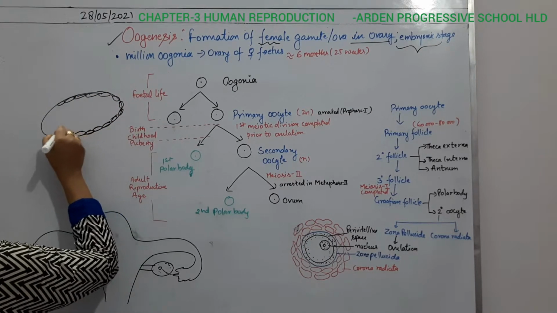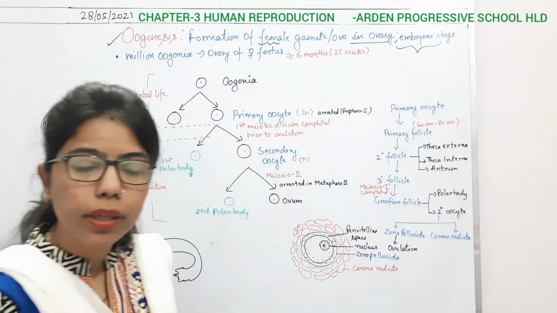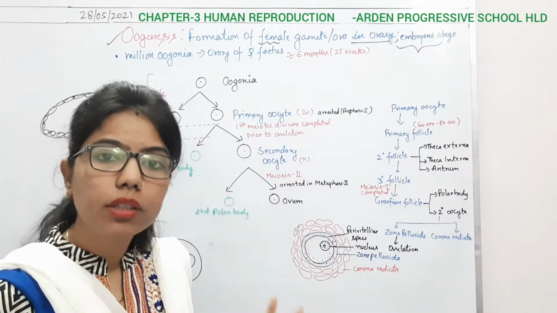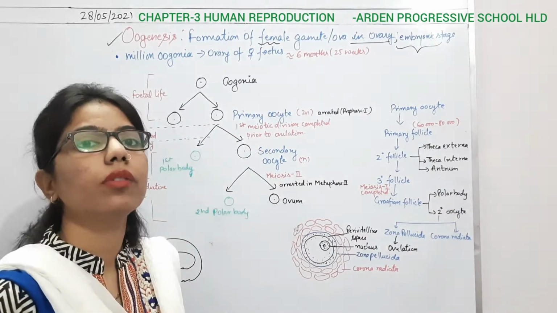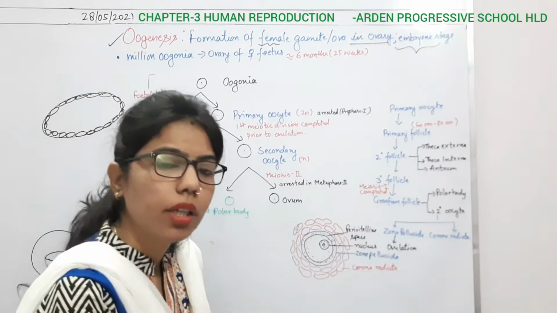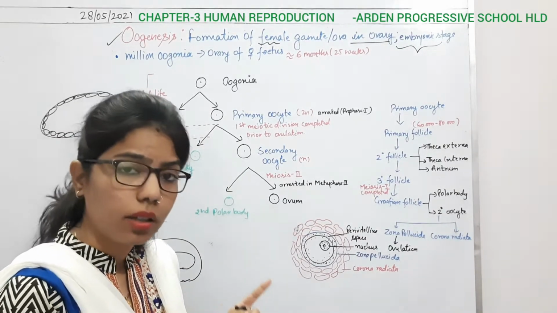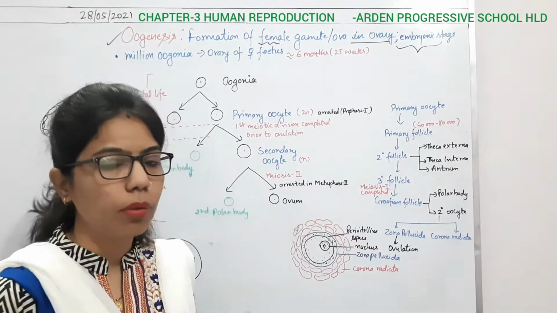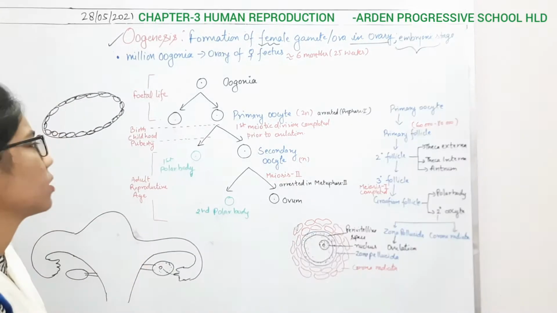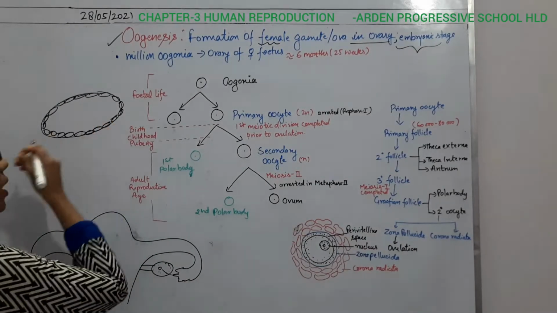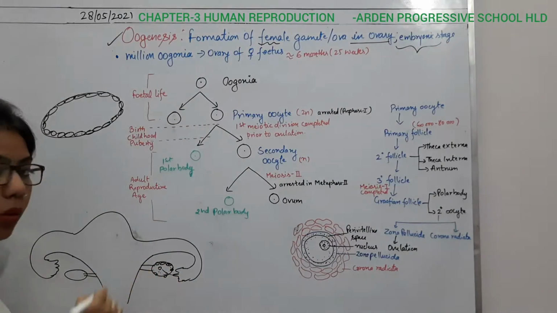We did the same in the case of spermatogenesis, where the seminiferous tubule is a functional unit, and in the outermost boundary of this tubule there are germinal cells from which the primary as well as secondary structures are produced. Somewhat similarly you will see such structure here. These are the germinal cells present at the peripheral end of the ovary.